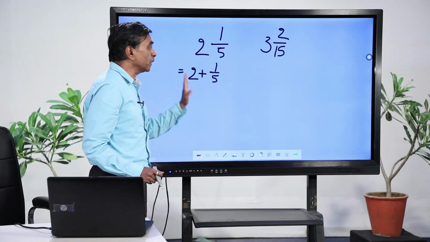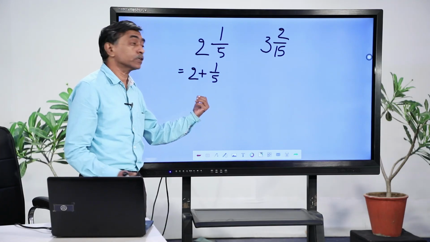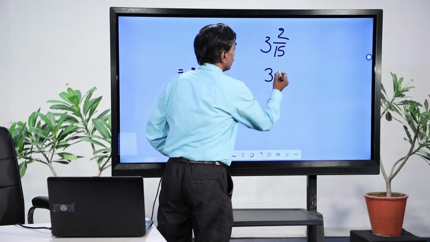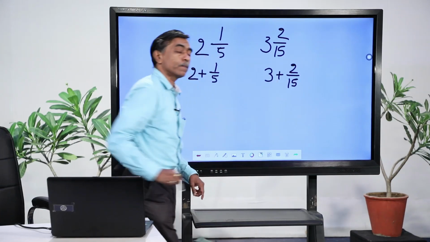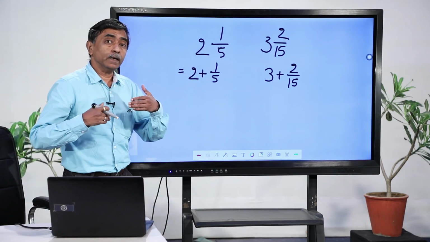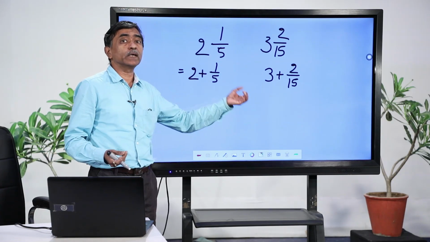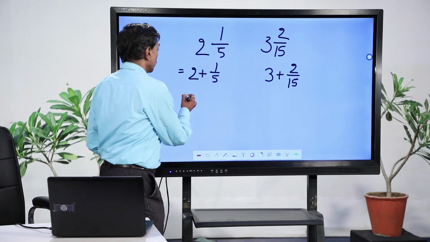So, this is 2 plus 1 by 5, 2 and 1 by 5. We mathematically write it as 2 plus 1 by 5. This also is 3 and 2 by 15, so I can write this as 3 plus 2 by 15. So, the other application, this is an application of what you have studied, not merely converting into improper form, but you can do it this way also, if it is easier for you to do that.